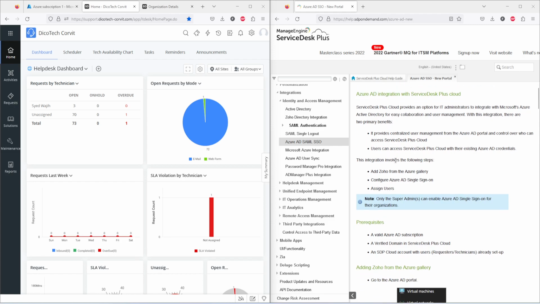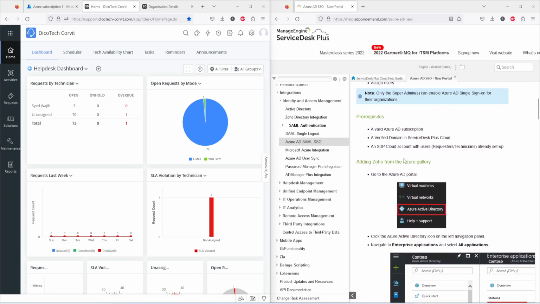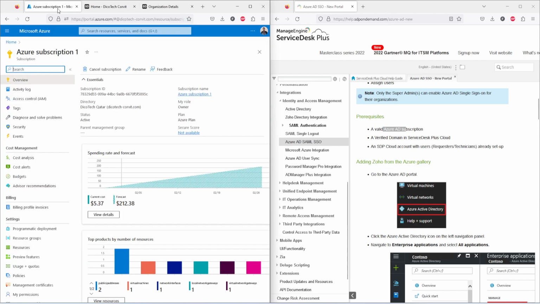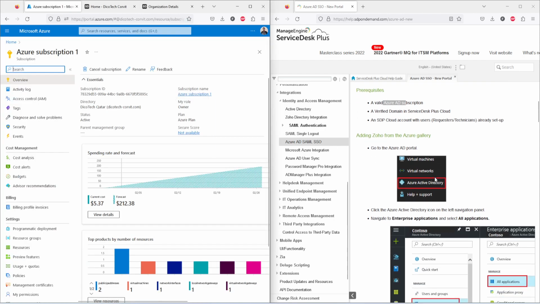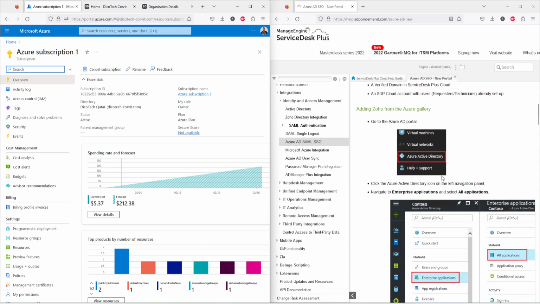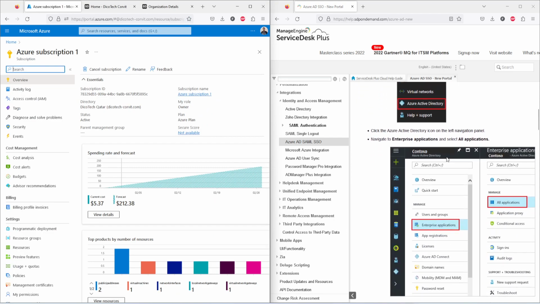So let's get started. First of all, I need to log in on Azure AD, which I am already logged in. Now I need to search for enterprise application, then all applications.